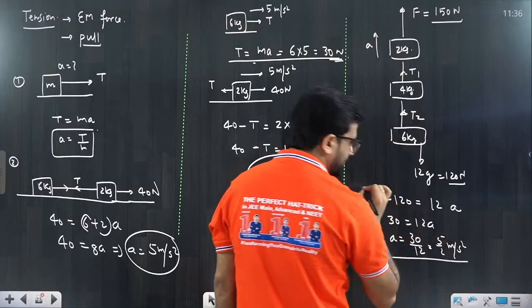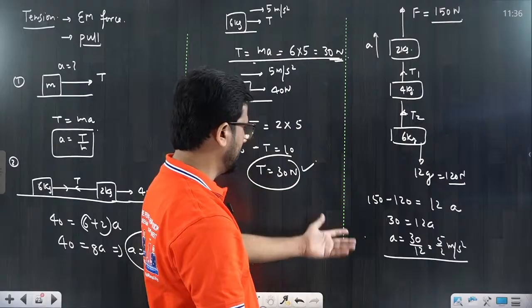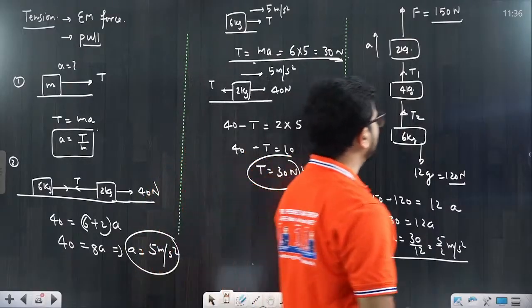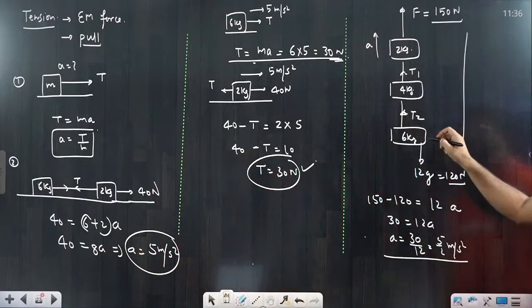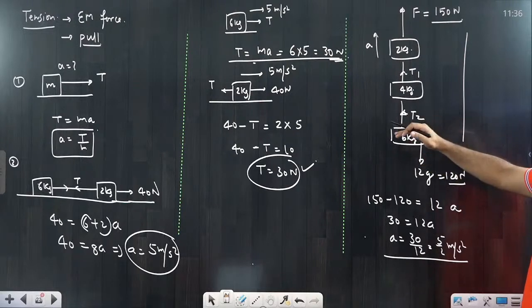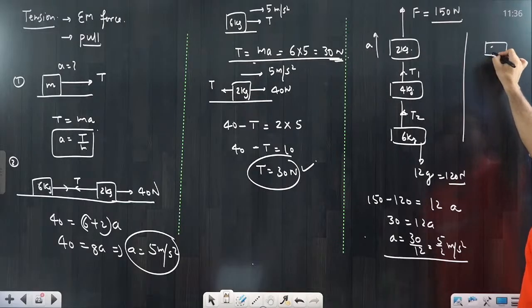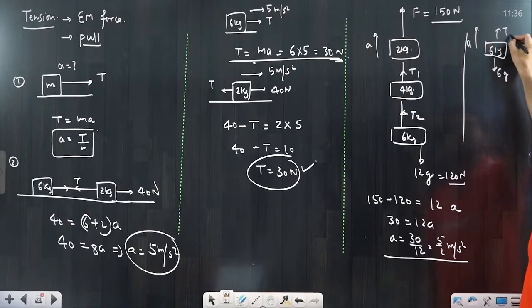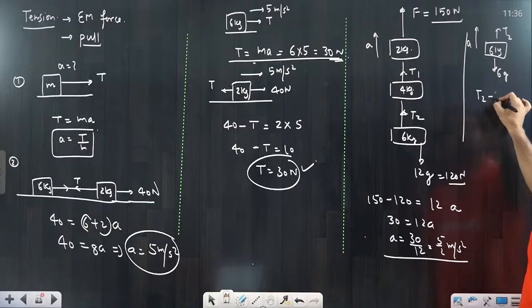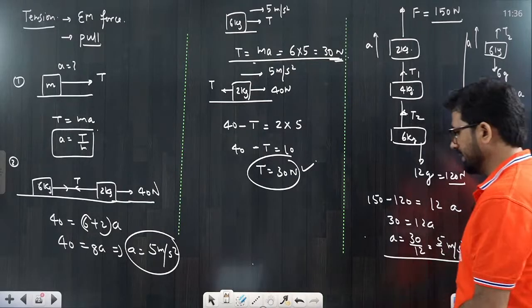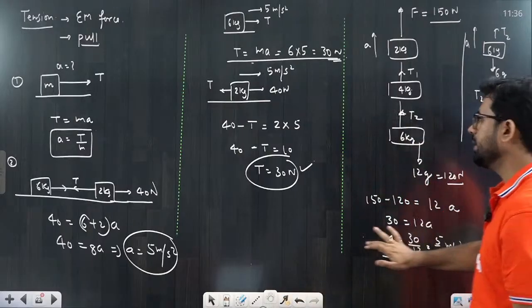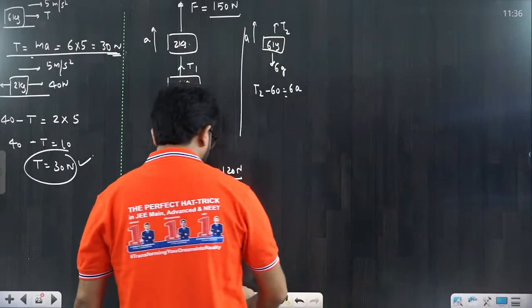That's a very simple thing. Acceleration, you can calculate it. No problem. If you know acceleration, you can calculate the tension also. So better to calculate from the lower side first. From this, then this, you will get the answer. Suppose this is a 6 kg block. You are making the FBD. This is T2. It is going upward. Acceleration you know, but the downward force is only 6g. So you will say T2 minus 60 is equal to 6 into A. A you already know, put the value, you will get the answer. Okay, I am just solving for you, you will understand, you can check it.